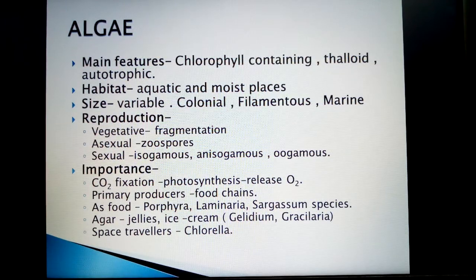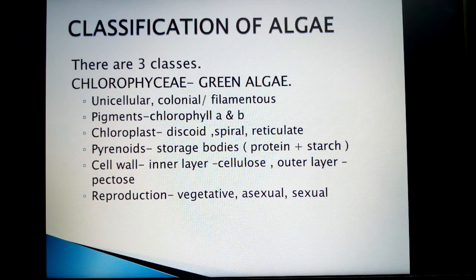Now, with these common features, we will see the classification of algae. Algae are divided or classified into three classes. The first one, namely Chlorophyceae, is commonly called green algae. These are generally unicellular. Some are colonial, forming colonies, or filamentous.